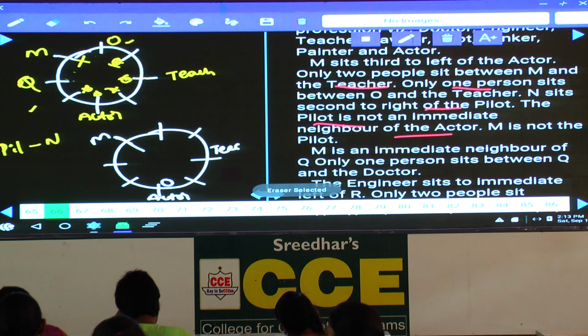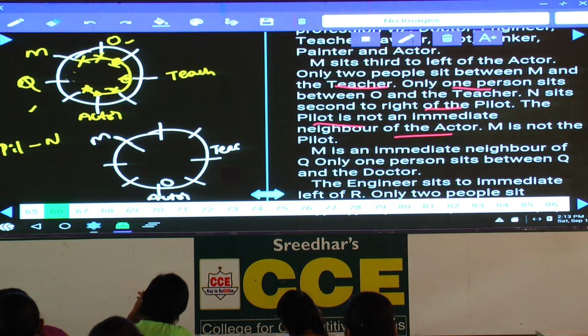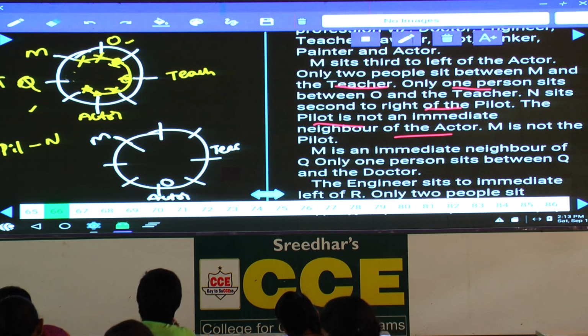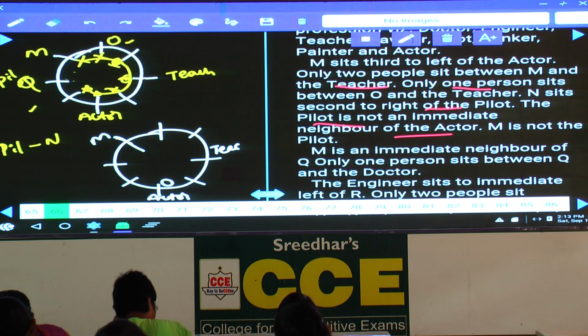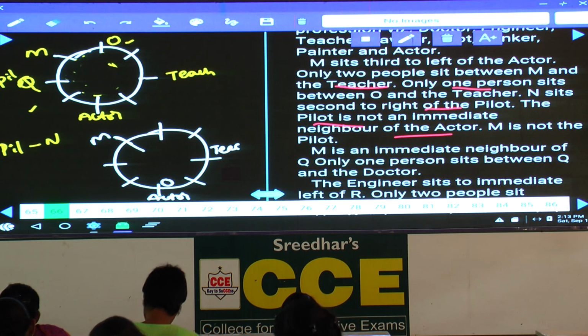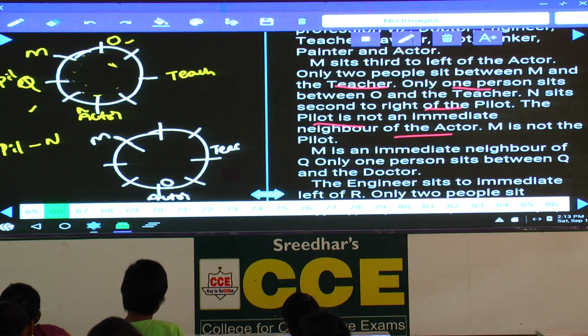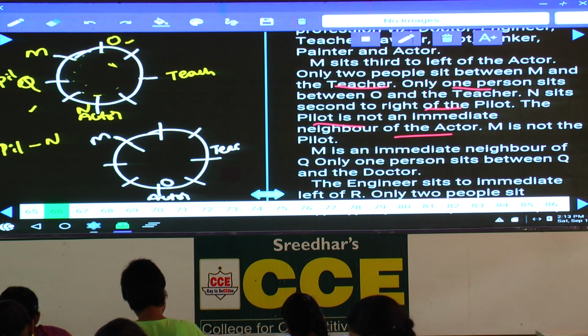Now we have written the possibilities for this pilot. Pilot cannot be O, isn't it? Because Q is already there. Hence pilot cannot be in any one of these 6 places, isn't it? Hence what is the only possibility left over here? Pilot must be Q. Are you following this one or not? If pilot is here, then N sits second to the right hand side of this pilot. Now this N is an actor. Where should this N be? Now this N is an actor. Clear now? And N sits second to the right of the pilot.